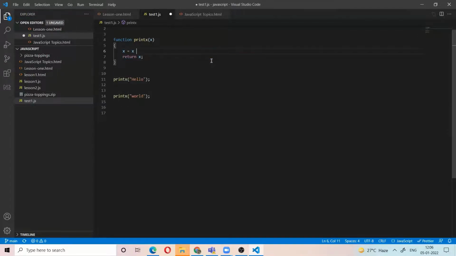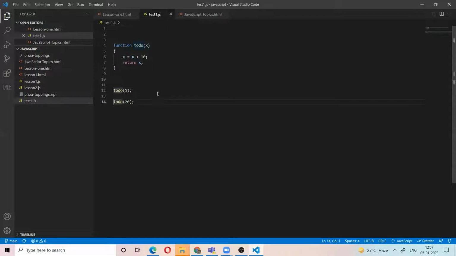x equal to x plus 1. So I want to write a function. For example, I give it a name like todo. I want a function where if I give any number, it must add the number with 10 and return. So for example, todo 5. What will this do? It will take 5 plus 10, 15, and return 15. Again, if you give 20, what is the return? It will take 20 plus 10, 30 will return. Right, 30 will return.